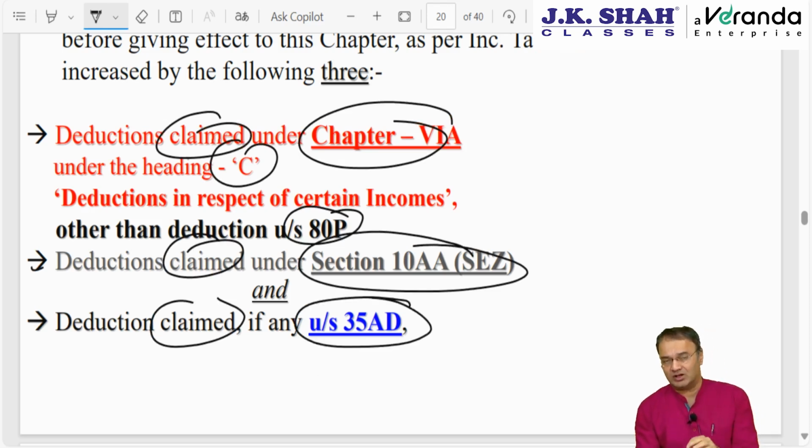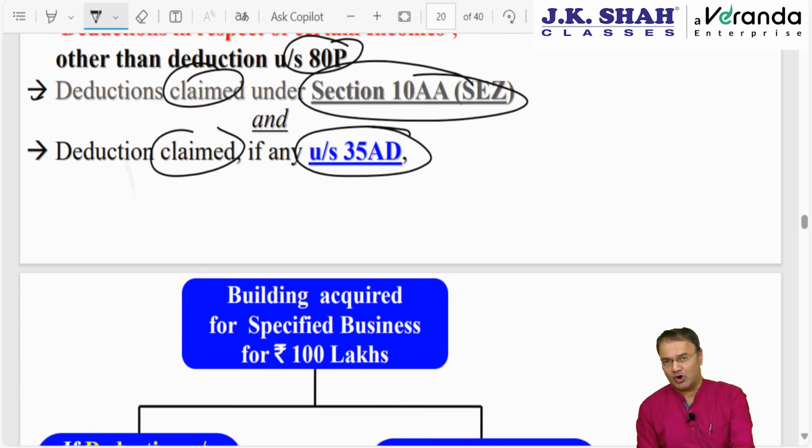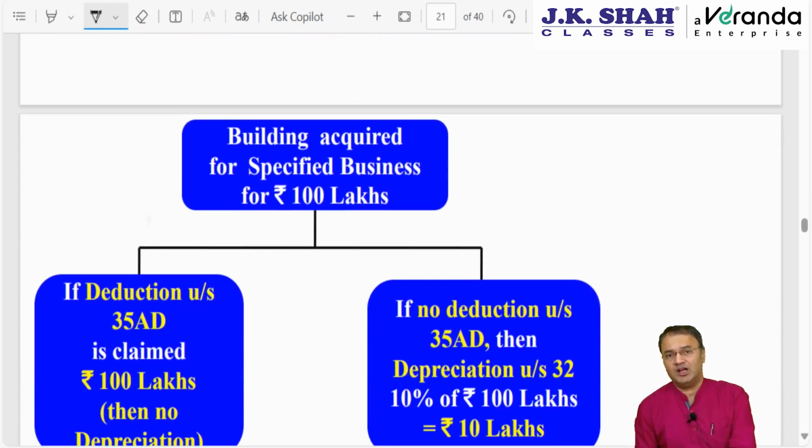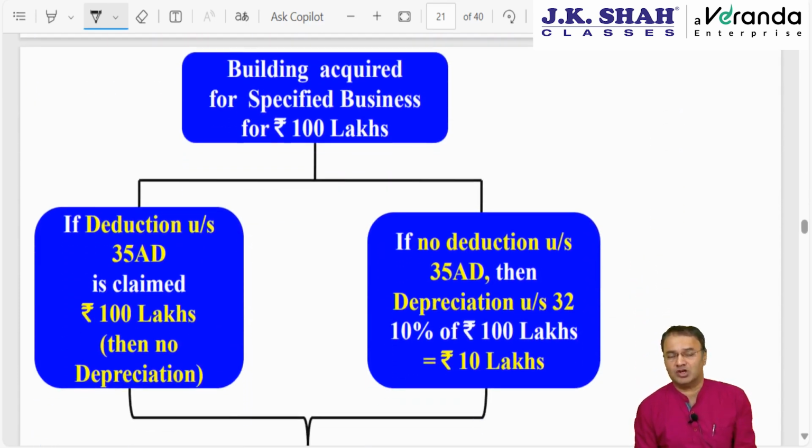However, as far as section 35AD is concerned, it is capital expenditure on 14 specified businesses other than capital expenditure on land, goodwill and financial instrument. Land, goodwill, financial instrument, these three will not be allowed. But in 35AD, once you claim 35AD deduction, then you cannot claim depreciation. And if you want depreciation, then don't claim 35AD. 35AD is an optional provision.